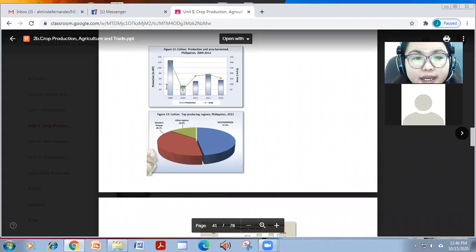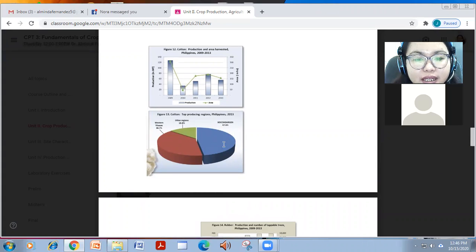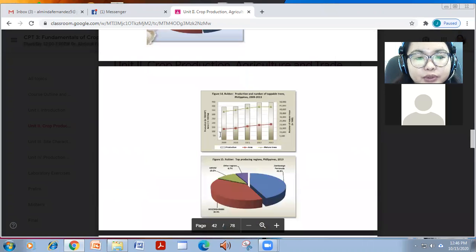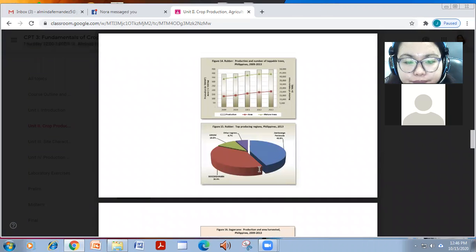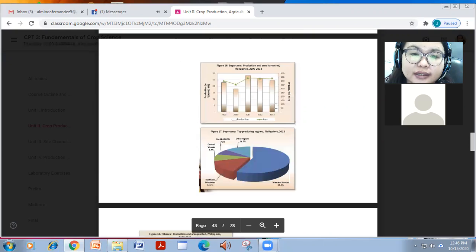For cotton naman, as you can see, nag-decrease tayo ng production from 2009 to 2013 in terms of area and production. And our main producer ay Soxargen, top producer. For rubber, is actually Zamboanga, followed by Soxargen. And as you can see, rubber is just steady lang, no? Na-sustain yung production. Although medyo nag-increase siya from 2009 to 2013.